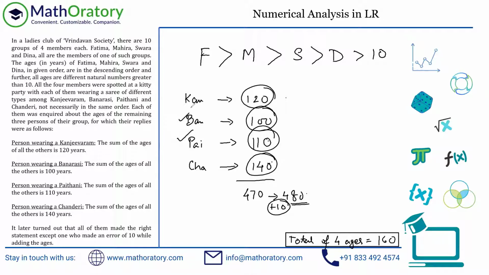What about these two individuals? So Kanjivaram, if we add 10 to this, it goes to 130. There is no other 130, right? So that is absolutely fine. This person could be making the mistake. And what about this?